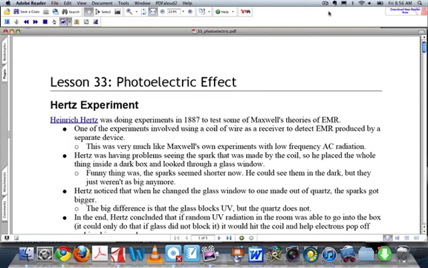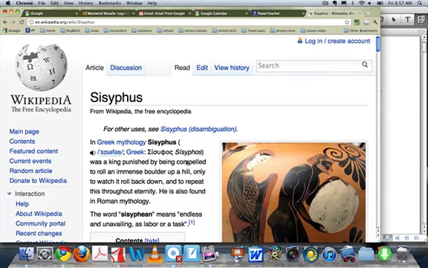Now I thought before we'd start today's lesson, I'd give you a little story first. So we'll start with the story of Sisyphus. I don't know if you know who this person is, but he was the person who was punished to have to roll a rock up a hill, and then it would fall back down.